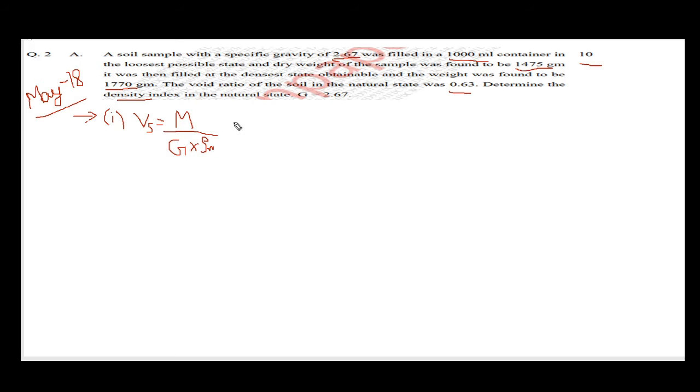Next, mass is 1475 divided by G, which is 2.7, multiplied by 1, as the density of water is 1 gram per ml.